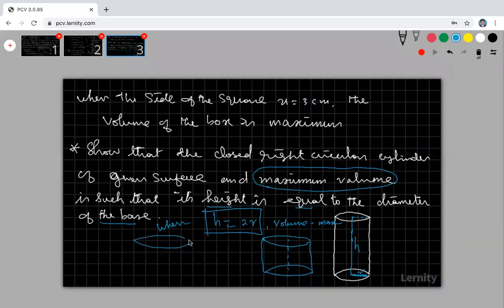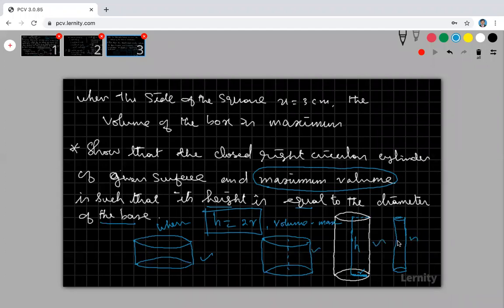I can make a cylinder like this also. Look at the difference between this cylinder, this cylinder, and this cylinder. All the diagrams show cylinders, and all are right circular cylinders.